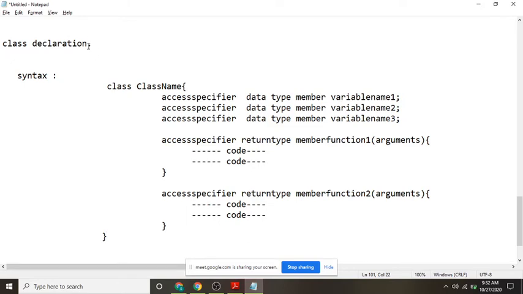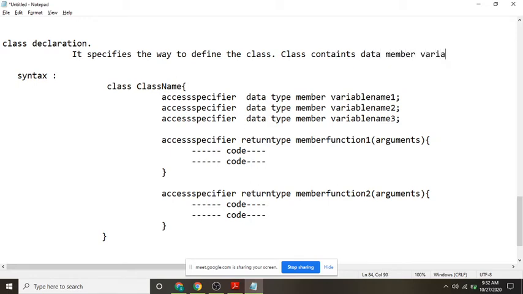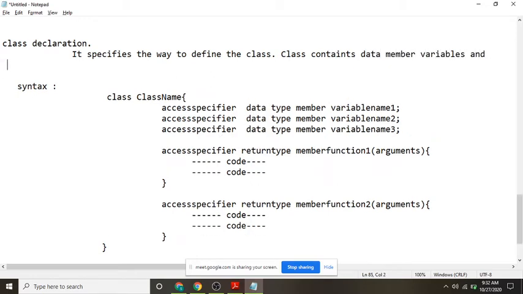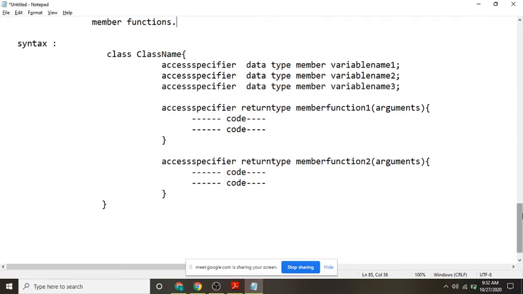Class declaration means it specifies the way to define the class. A class contains data member variables and member functions. Are you all noting this in your notes? Yes, sir. Just note down.